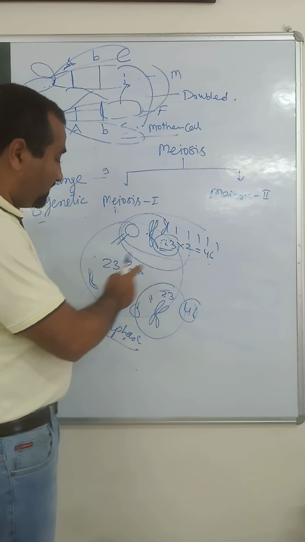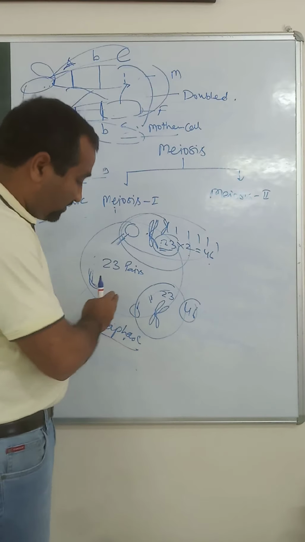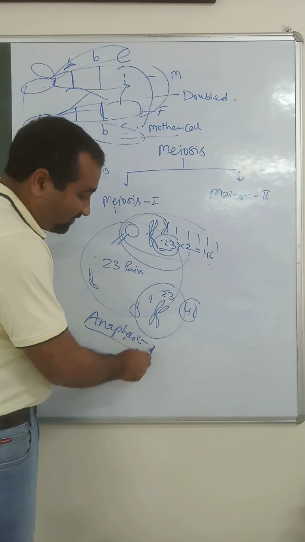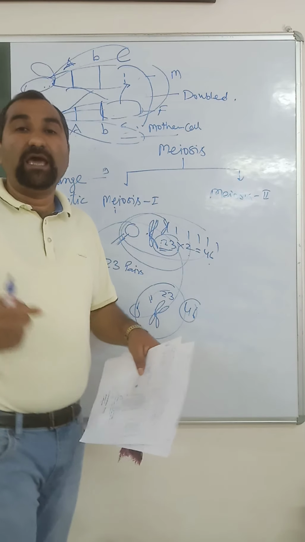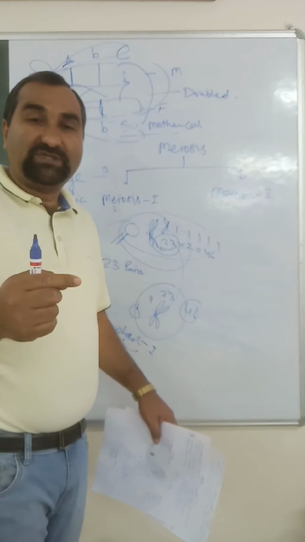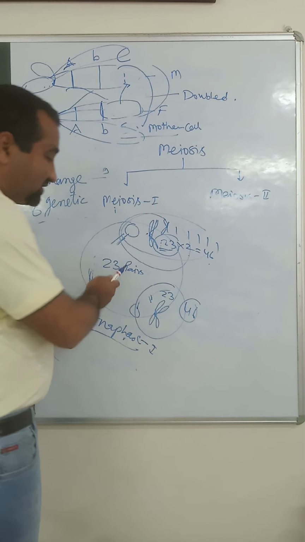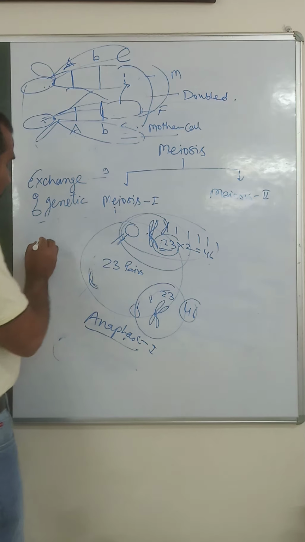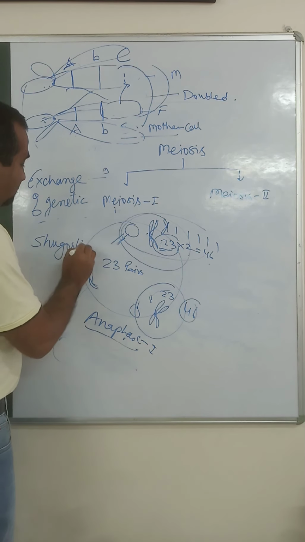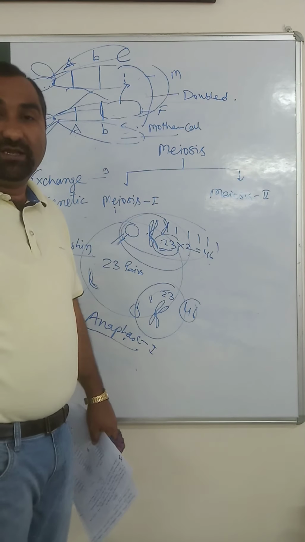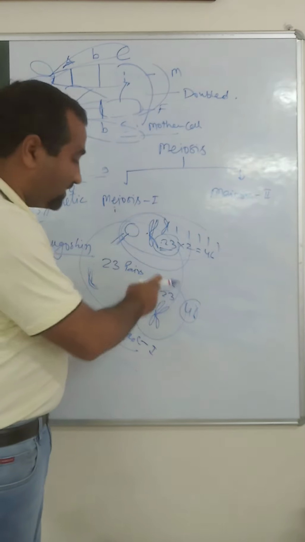Why do the sister chromatids not separate in anaphase I of meiosis? However, sister chromatids do separate in the anaphase step of mitosis. Why does it happen? It is due to a particular protein known as shugoshin. This particular protein binds to the condensin complex.